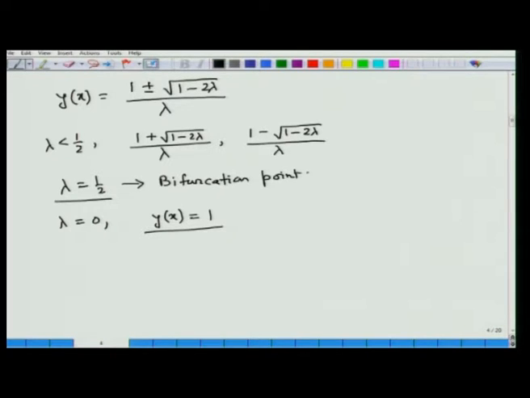And another important observation is that y(x) equals 1 plus minus root over 1 minus 2 lambda, divided by lambda. So, there does not exist any real solution whenever lambda is greater than half. So, with the help of this simple example, we have explained three important points.